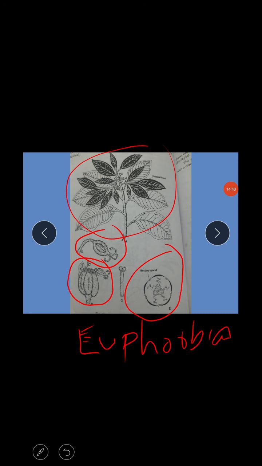Next, I'll go with economic importance of Euphorbiaceae. This is also very very important for a 4 marks question. The plants of Euphorbiaceae are economically very very important. They provide food, drugs, rubber, oil and other products. First, edible plants. The large and fleshy tuberous roots of cassava are rich in starch and form a valuable foodstuff.